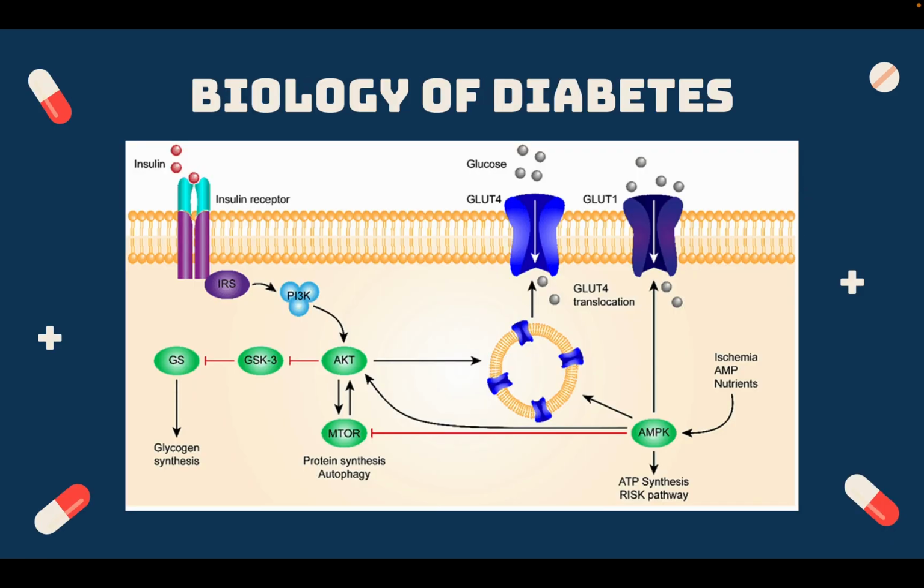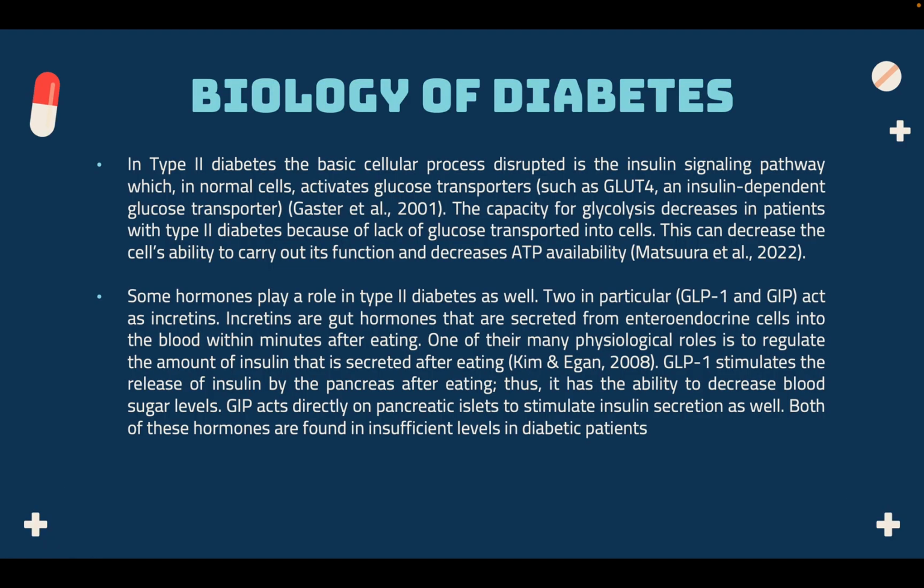This is a picture depicting the insulin signaling within the cell, and here you can see the insulin and the insulin receptor activating a signaling cascade that then translocates GLUT4, which is the glucose transporter that brings glucose into the cell. In type 2 diabetes, the basic cellular process disrupted is the insulin signaling pathway, which in normal cells activates glucose transporters, such as GLUT4, an insulin-dependent glucose transporter. The capacity for glycolysis decreases in patients with type 2 diabetes because of the lack of glucose transported into cells. This can decrease the cell's ability to carry out its function and decreases ATP availability.